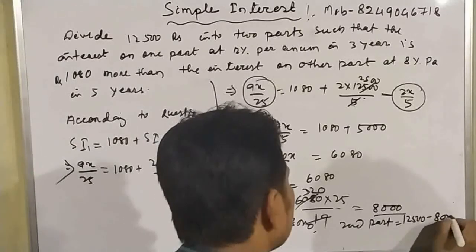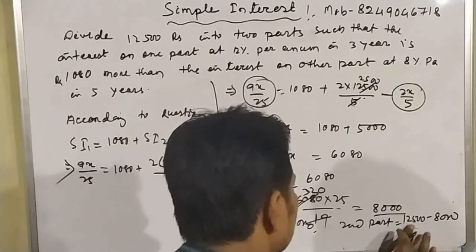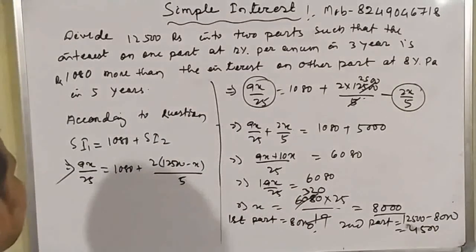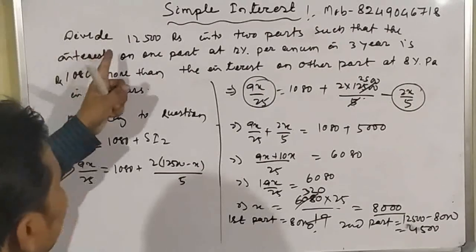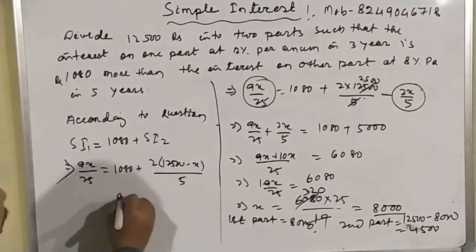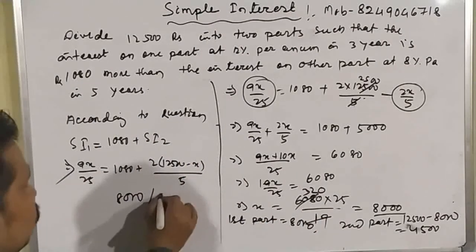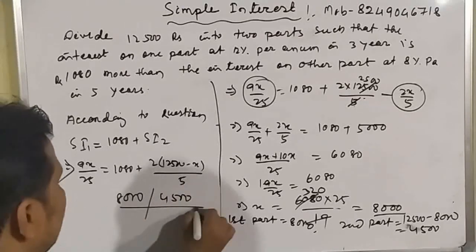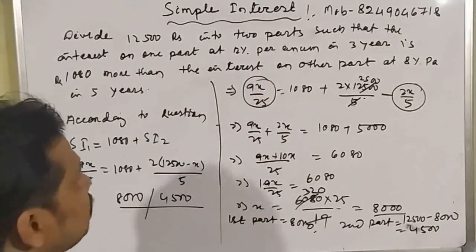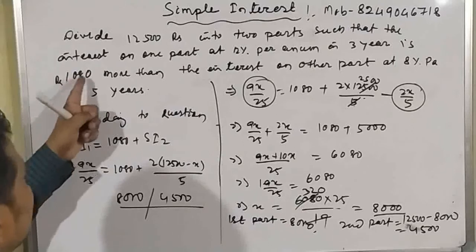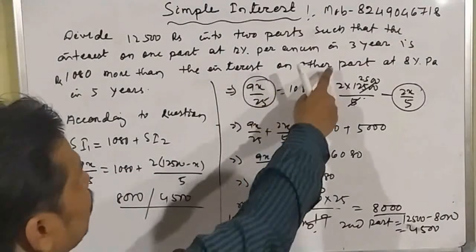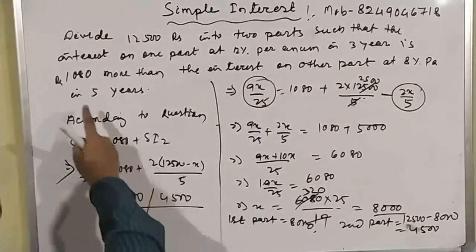12,500 minus 8,000 which is equal to 4,500. Okay student, so finally we can write that we have to divide 12,500 in two parts such that one part will be 8,000 rupees and another part equal to 4,500, such that the interest on the first part at 12% per annum in 3 years is 1,080 rupees more than the interest on the other part at 8% per annum in 5 years.